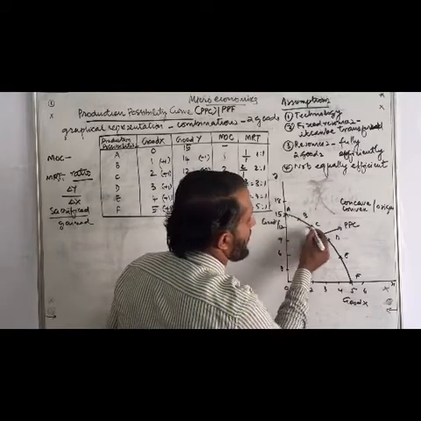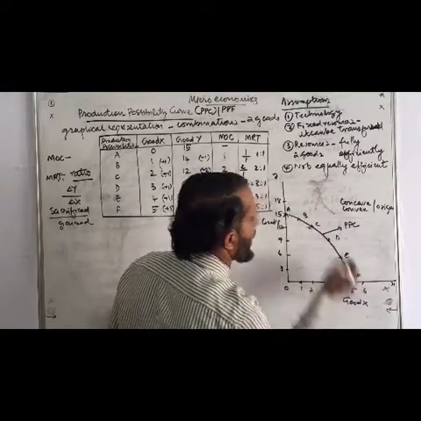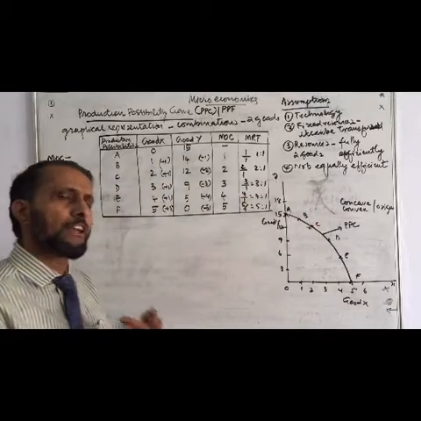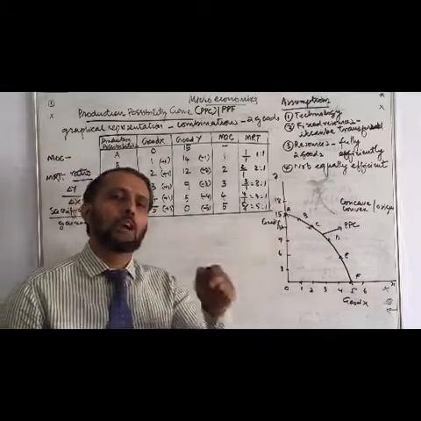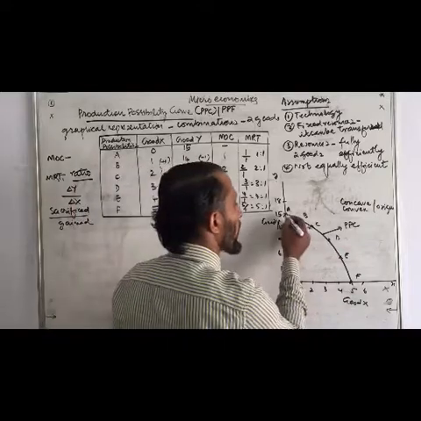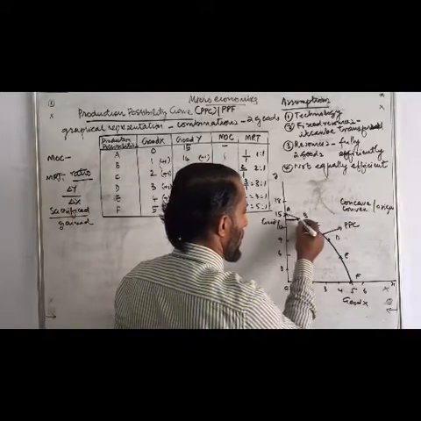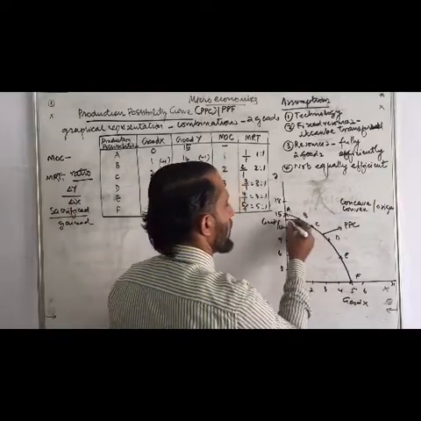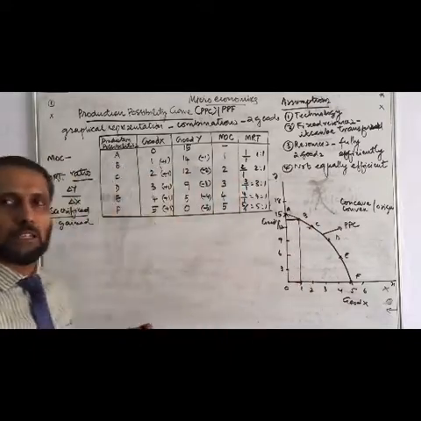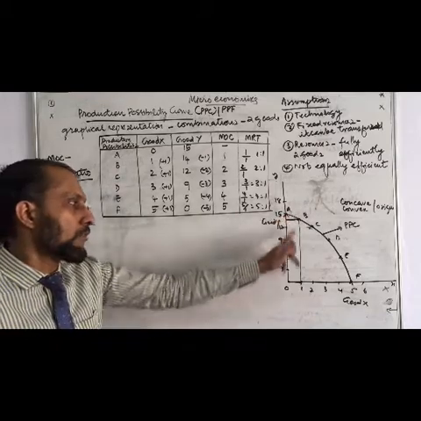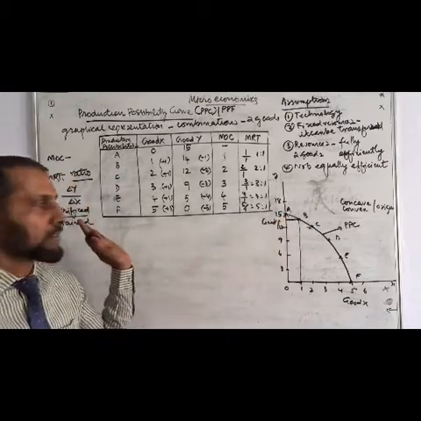Point A, point B, point C, point D, E and F. What did you find from these combinations? When we are moving from A to B, what happens? See, this much, 1 unit we gain, is it? And the total, how much of Y is there? 14 units of Y, correct.